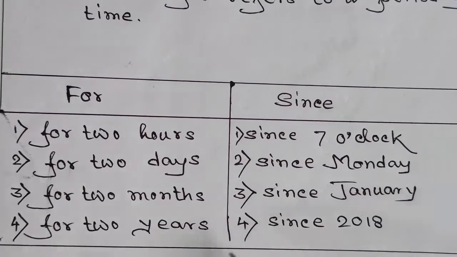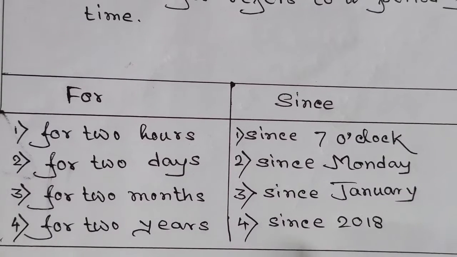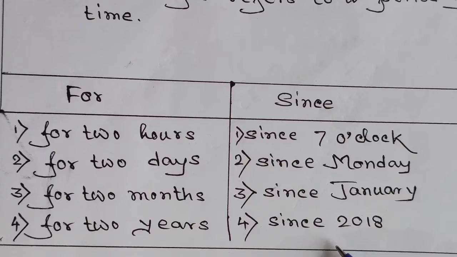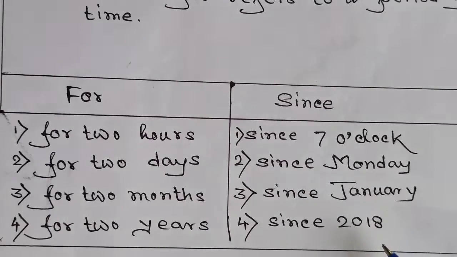Okay. For 2 years, the same thing. She has been learning English for the last 2 years or for 2 years. But which 2 years? We don't know. But if we say she has been learning English since 2018, here the year has been specific. Now I'm going to tell you a piece of information. Sometimes in both the cases we can use from, F-R-O-M.